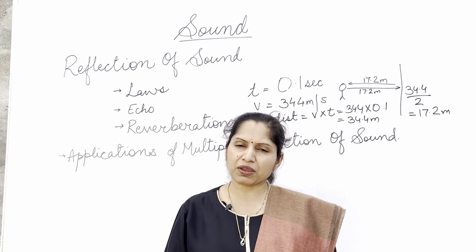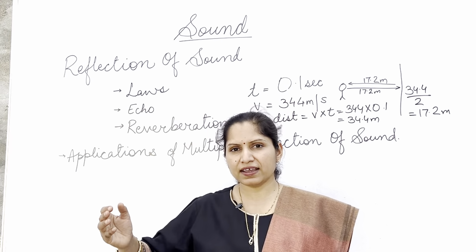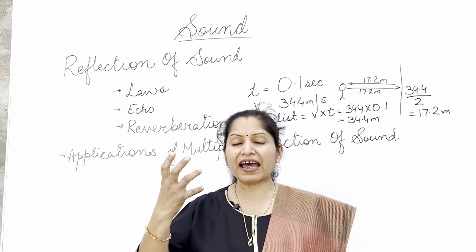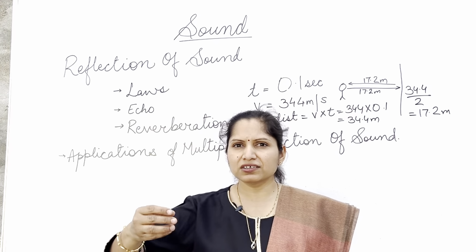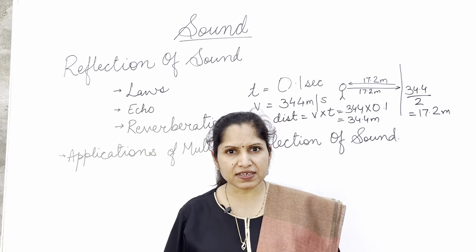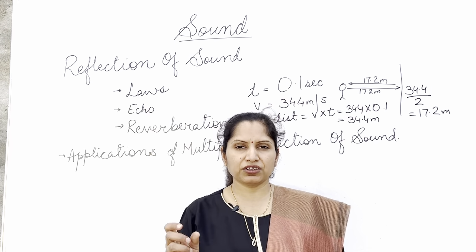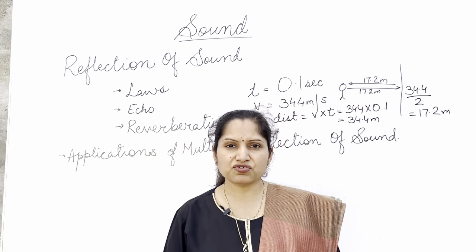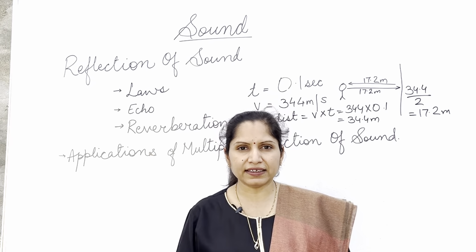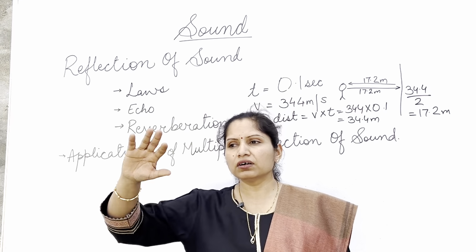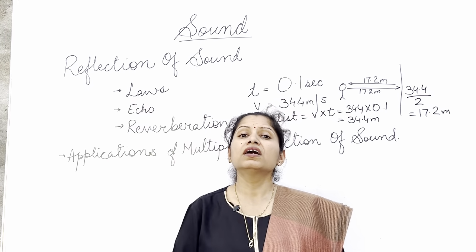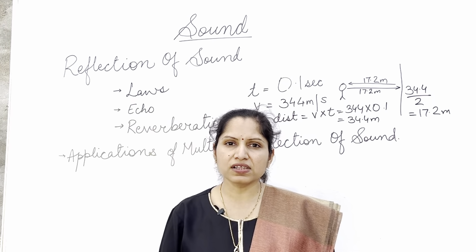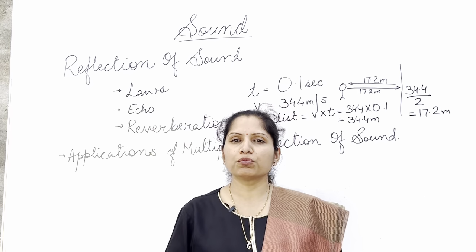By using fiber board. A board made up of fiber will absorb the sound waves. Apart from that, chairs, tables, draperies. What are draperies? It's given in the book. Draperies include thick curtains or thick cloth pieces that are usually hung in concert halls so that they can absorb the sound.